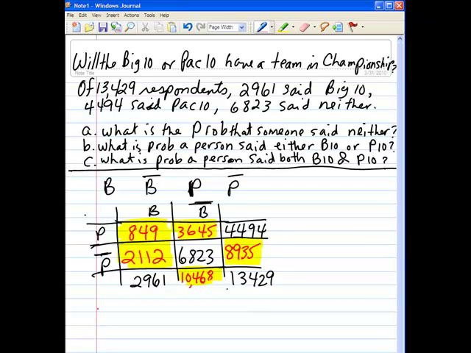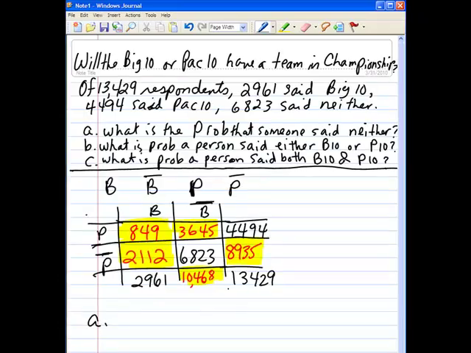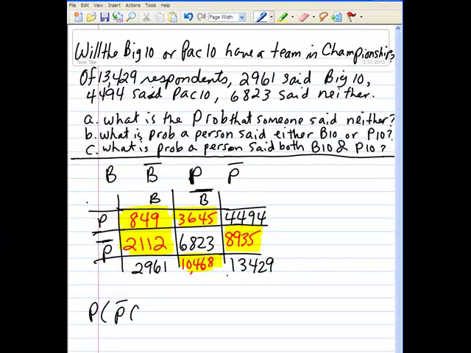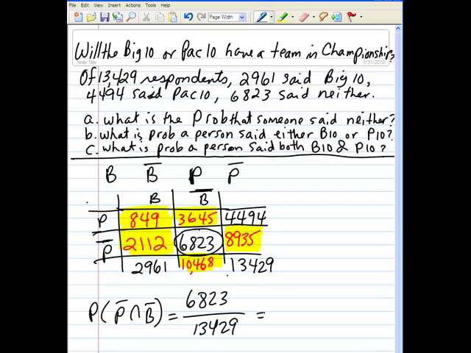Part A says, what is the probability that someone said neither? Let me go ahead and answer the other parts first, because then I think it's going to make more sense. Well, either way, it doesn't matter. Neither means probability of P bar and B bar. That would be this group over here, which is 6,823 divided by 13,429, and that would be 0.51.